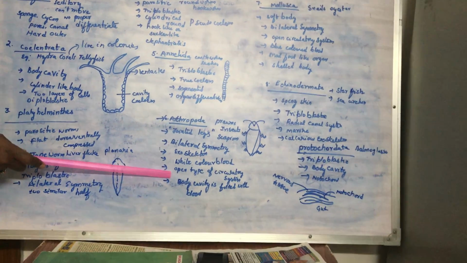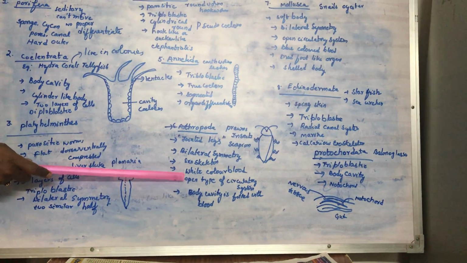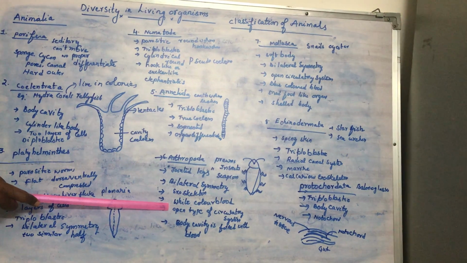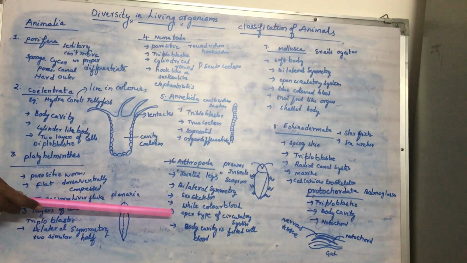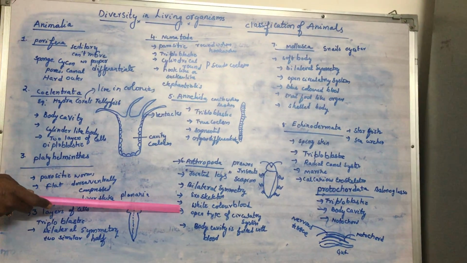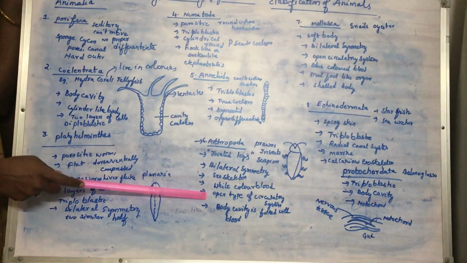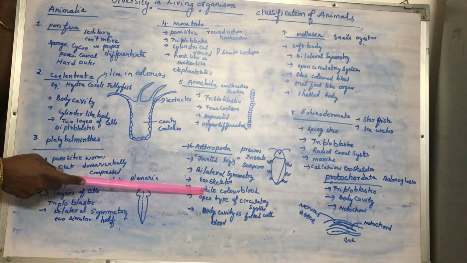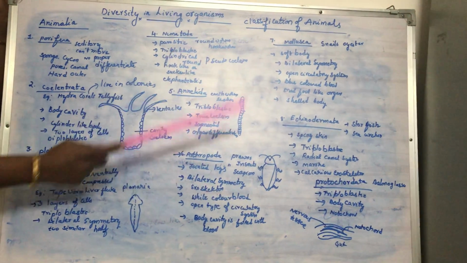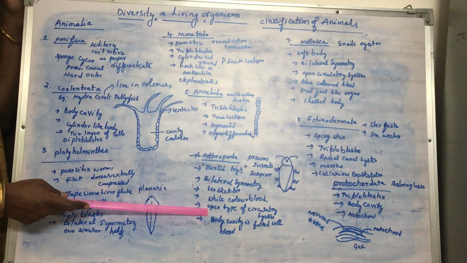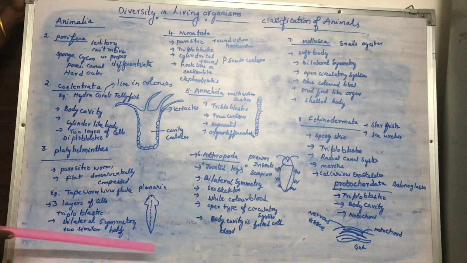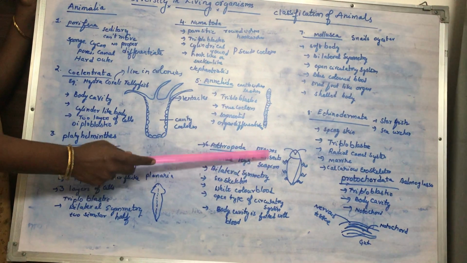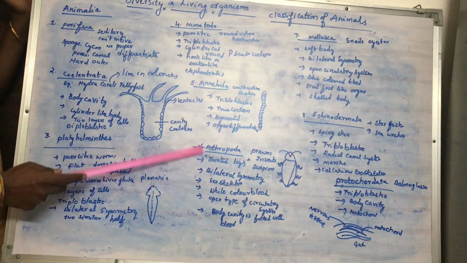Let me tell you what is meant by an open type of circulatory system. Circulatory systems are of 2 types: closed type and open type. In the closed type of circulatory system, blood flows in different blood vessels, but here they don't have blood vessels. The blood is white in color and flows in the body cavity. Such a system we call an open type of circulatory system, and the body cavity is filled with blood. All the insects and prawns come under this major group.